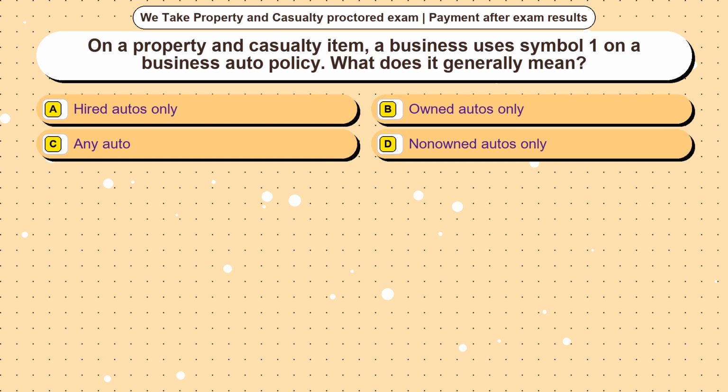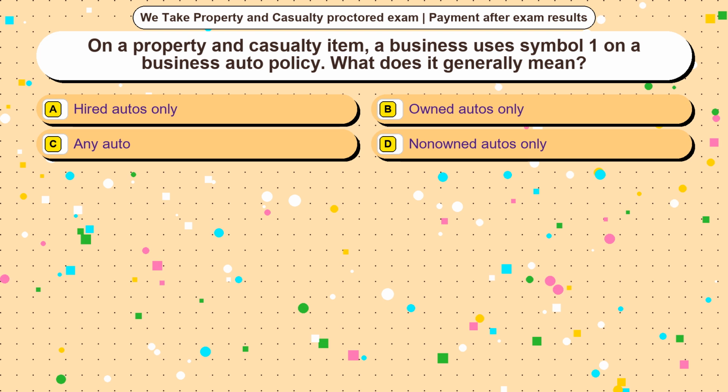Question 25. On a property and casualty item, a business uses symbol 1 on a business auto policy. What does it generally mean? Option A, hired autos only. Option B, owned autos only. Option C, any auto. Option D, non-owned autos only. The correct answer is option C.